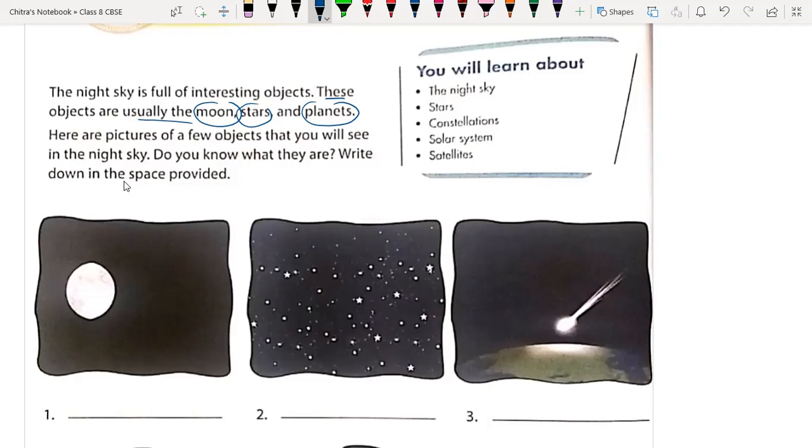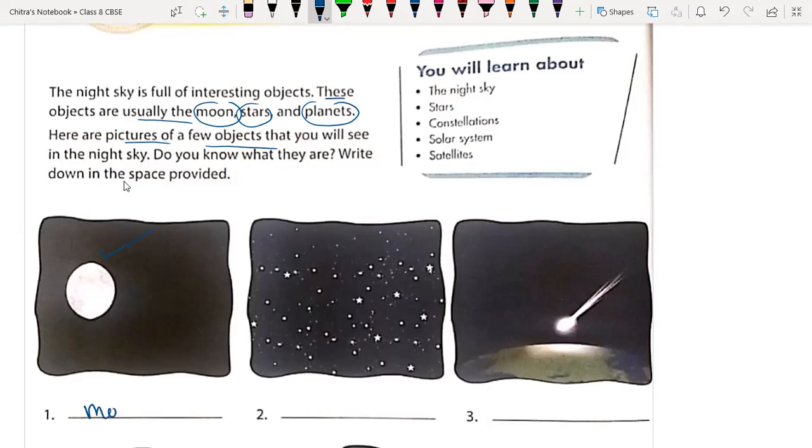Here are pictures of a few objects of the solar system, or we can say of space. We have to write their names accordingly. The first one is the moon.